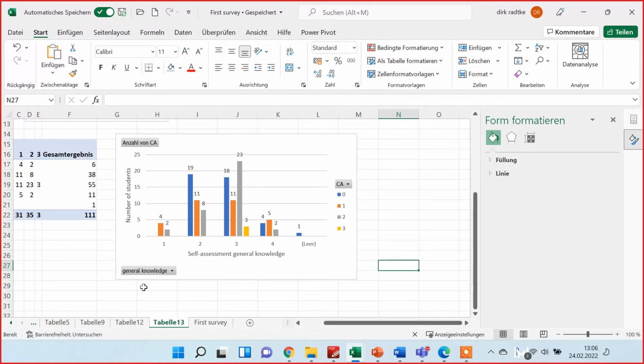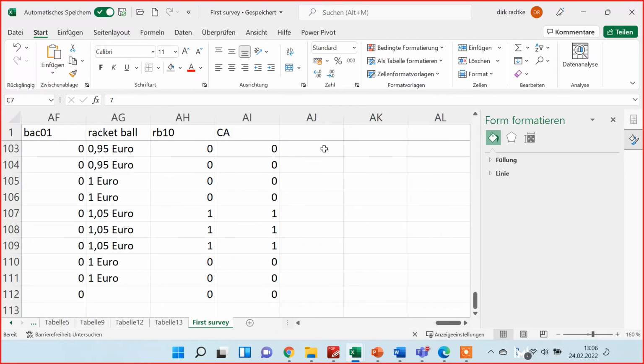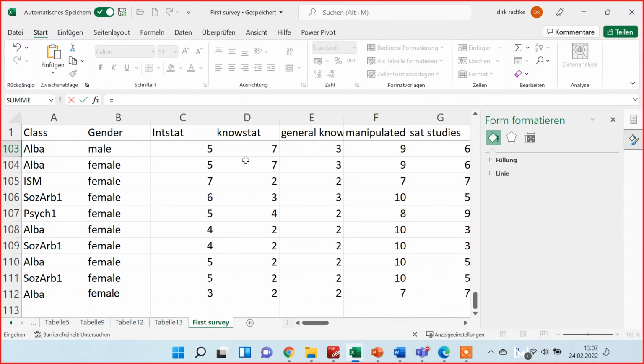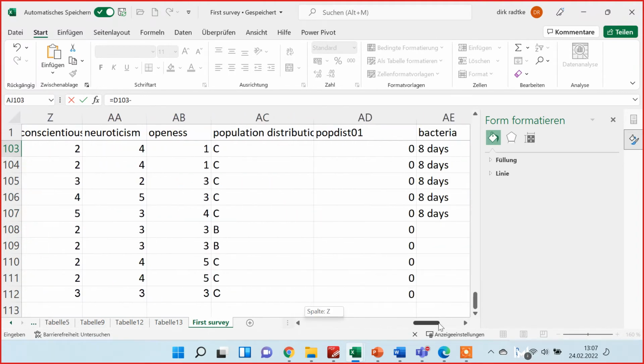Now let's calculate a Dunning-Kruger factor, because for every person we want to say if he's a Dunning-Kruger case or not. So we go back into our first survey, and here we calculate the Dunning-Kruger factor. I call it DKF. We calculate it as the difference between the self-assessment in general knowledge, so I go to general knowledge, minus the number of correctly answered questions.